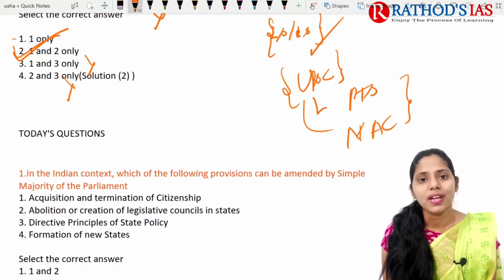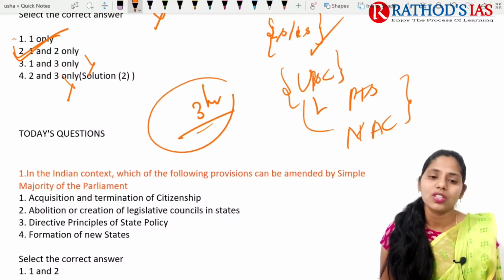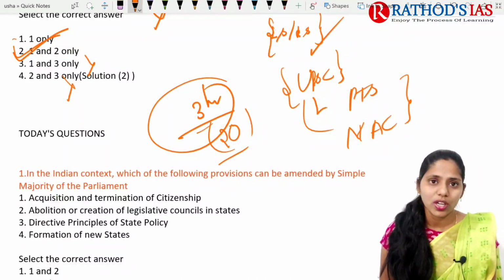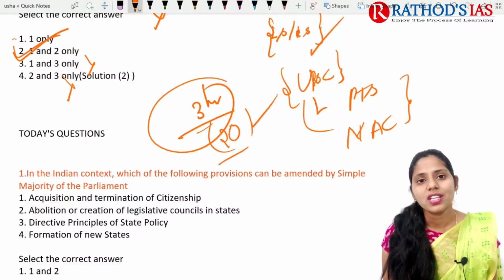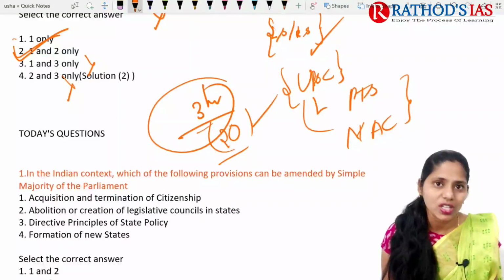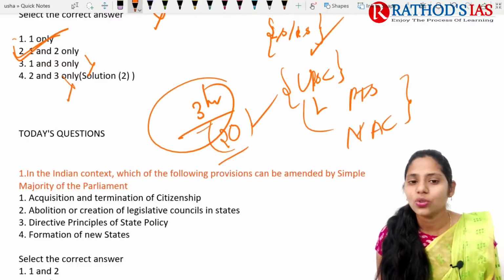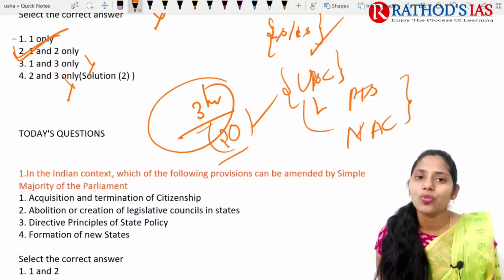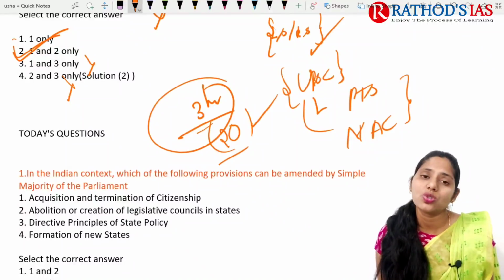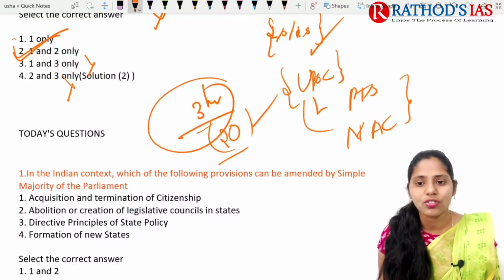In this mains you will get 3 hours of time. Out of this 3 hours you will be writing 20 answers for 20 questions, so you will get on average 7 to 7.5 minutes. Within those 7 to 7.5 minutes, you need to read the question at least twice, understand the demand of the question, and finally write the answer. So now you can imagine how difficult it is. If you are perfect in the static portion like GS1, GS2, GS3, GS4, then you can easily complete your paper within these 3 hours of time.